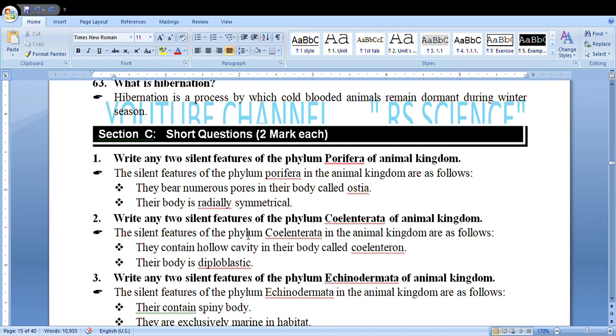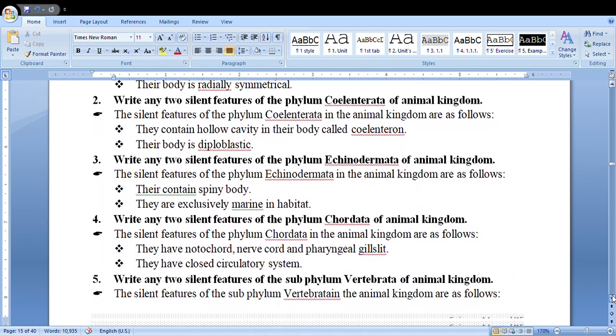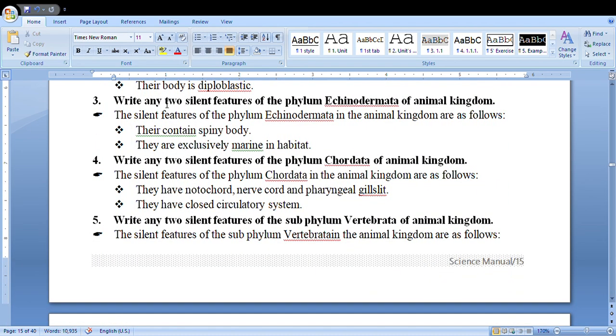Write any 2 salient features of phylum Coelenterata. They contain a hollow cavity called coelenteron. Their body is diploblastic. Diploblastic means 2 layers of body. Similarly, write 2 salient features of Echinodermata. They contain spiny body. They are exclusively marine in habitat. Marine means they are found in salty water.